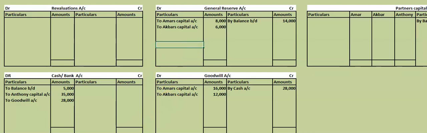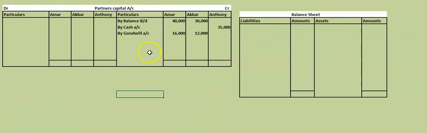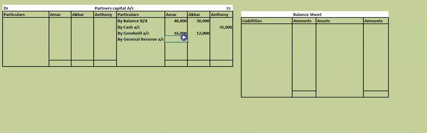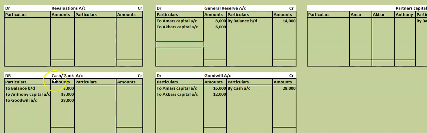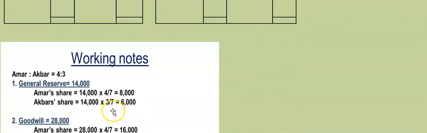6,000. Where this entry should go now? Here it is in the debit of general reserve. So in the credit side of partner's capital account, that is in Amar's account and Akbar's account, we will write by general reserve account. How much we distributed? 8,000 and 6,000. Now these entries are completed.